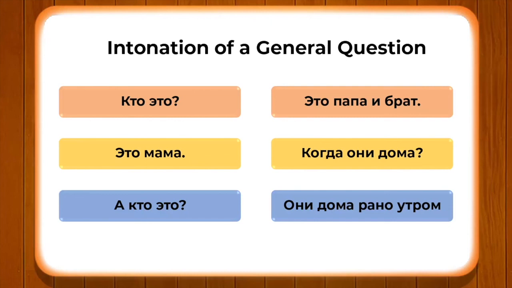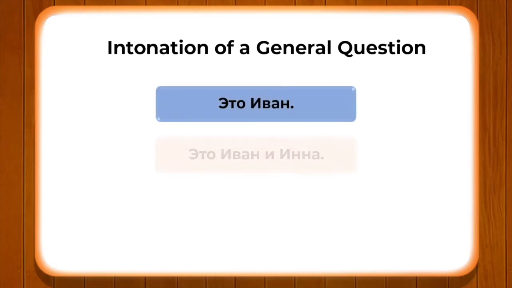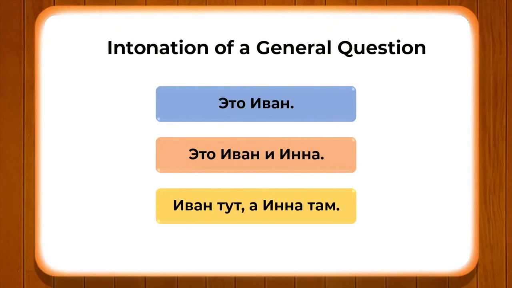So you can also make such examples by yourself and use them in your day-to-day communication, and you will see that there is gradual progress when you listen to these concepts efficiently and side by side write them down in your notebook. All right, now we will do a few more such examples. Это Иван и Инна, Иван тут, а Инна там. All right, let's go ahead.